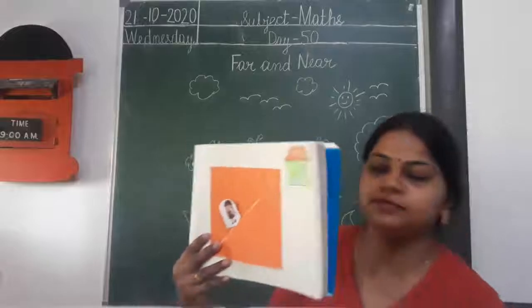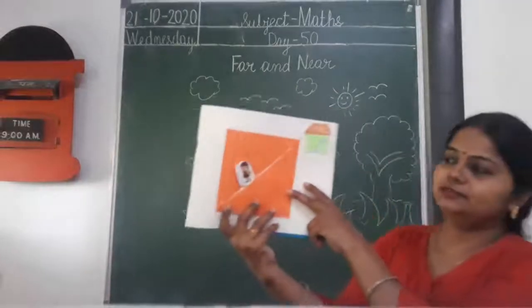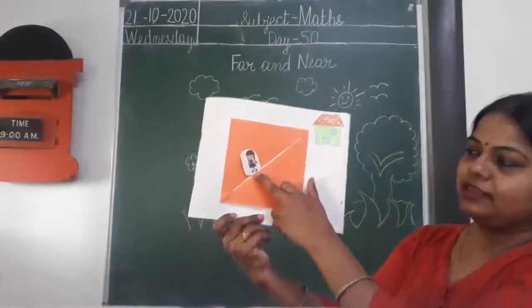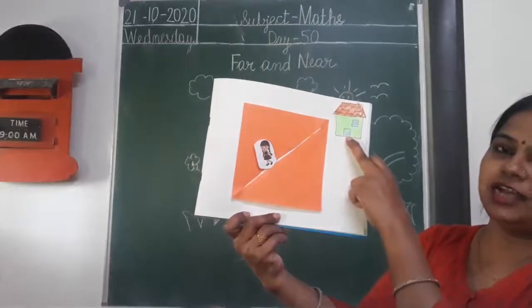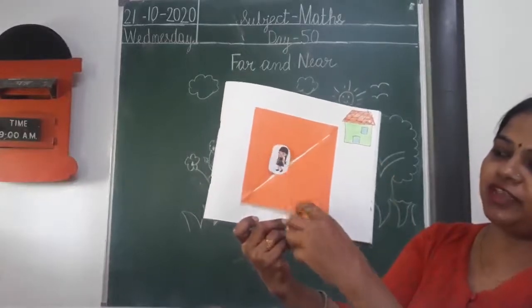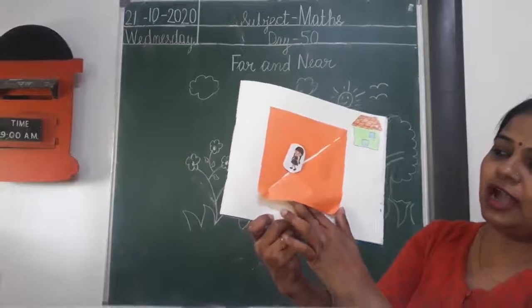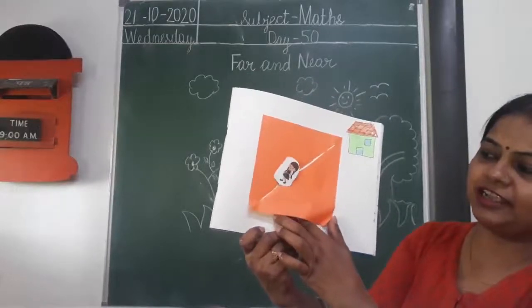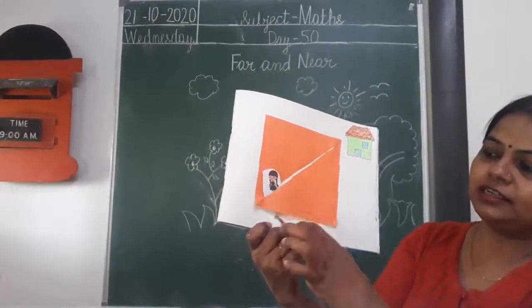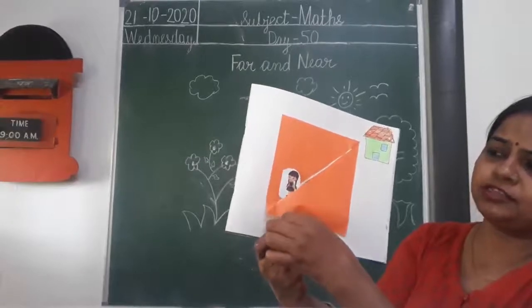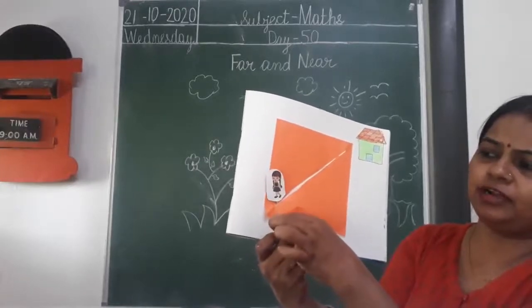So see this. Can you see this girl? And can you see this house? The girl is very far from her house. She is standing here. ये गर्ल यहाँ खड़ी हुई है. ये तो अपने घर से बहुत दूर है. She is very far from her house.